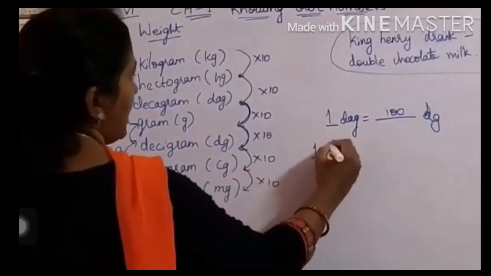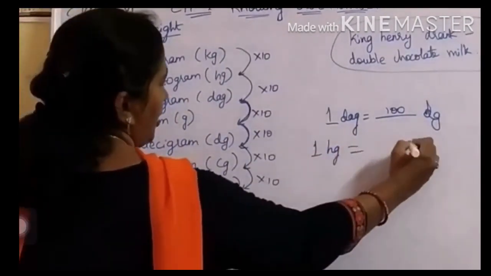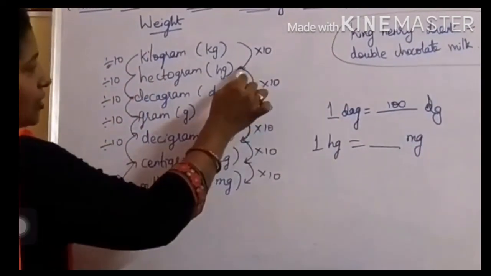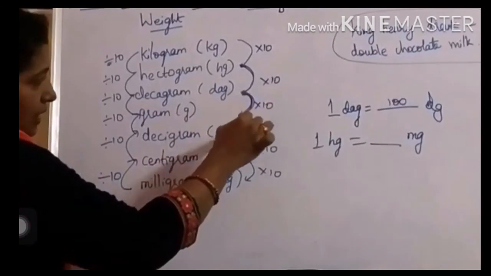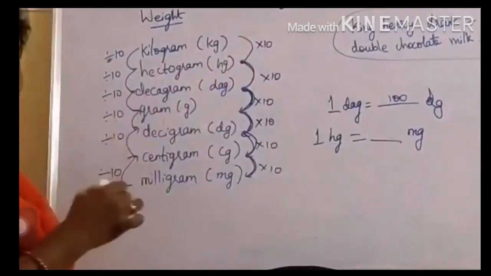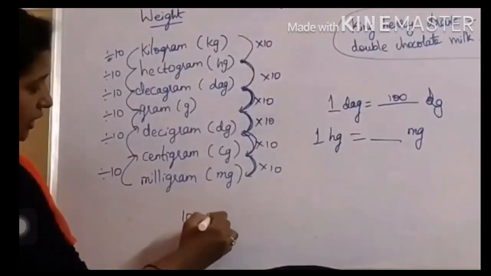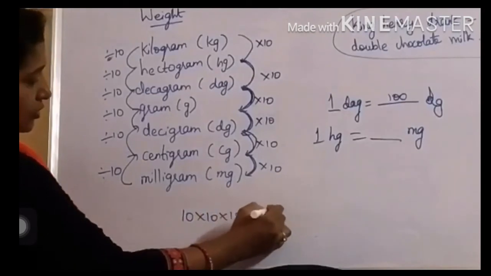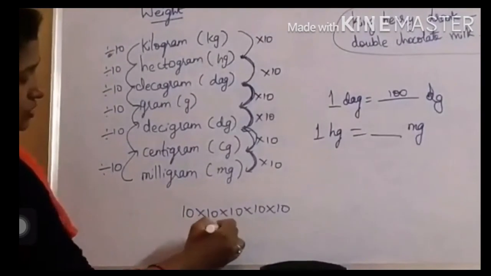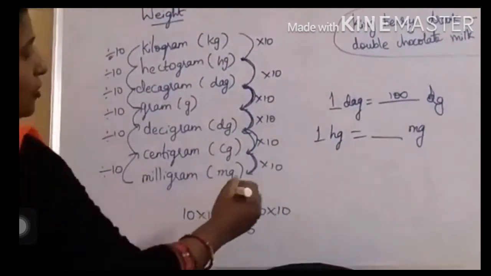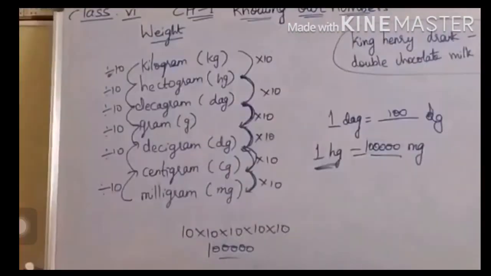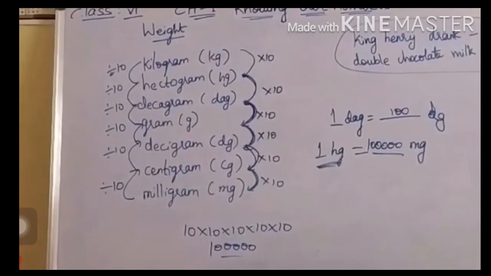Now if you see, 1 hectogram equals how many milligrams? Here is the hectogram, children. Into 10, 10, 10, 10, 10. So 10 into 10 into 10 into 10 into 10. Very easy here. 1 into any time gives you 1 only. How many zeros are there? 5 zeros. So keep 5 zeros here. So it will become how much, children? 1 lakh. So 1 hectogram equals 1 lakh milligrams.